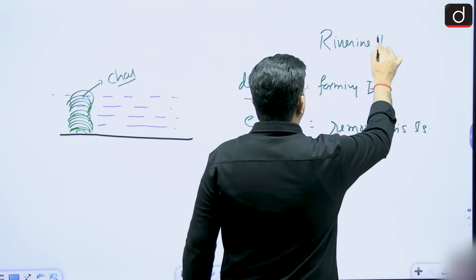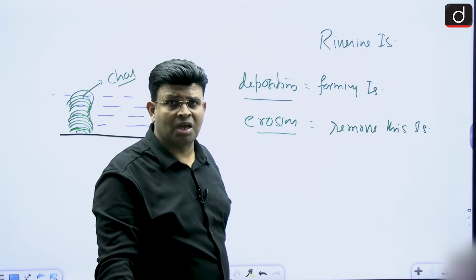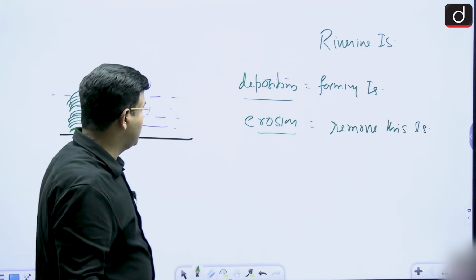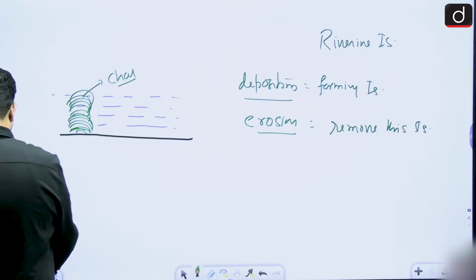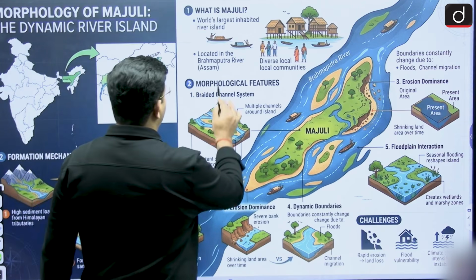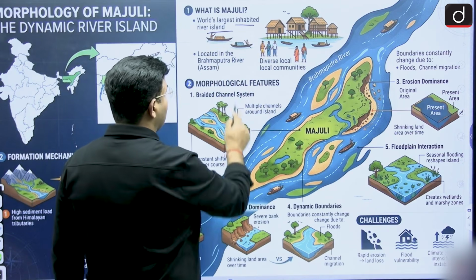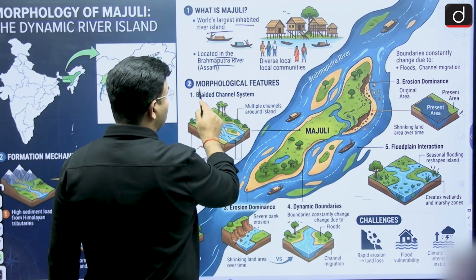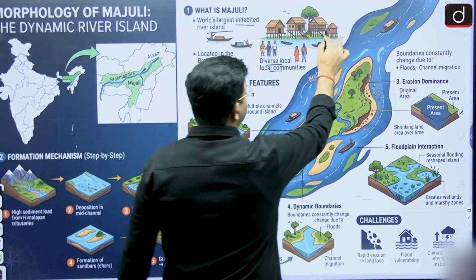So lots of islands are there. Similarly, one of the world's largest islands, Majuli Island, exists. Several islands can be formed, and this is the world's largest inhabited river island. In this region, people are living in the Brahmaputra River in Assam, with diverse local communities, and sometimes the houses are known as stilted houses.